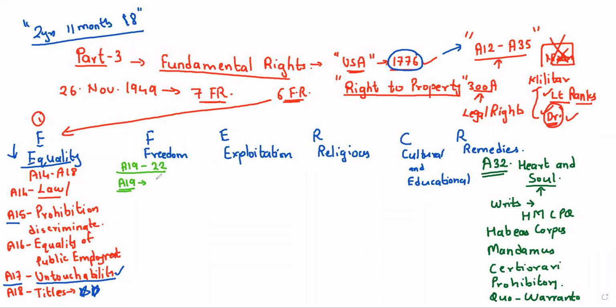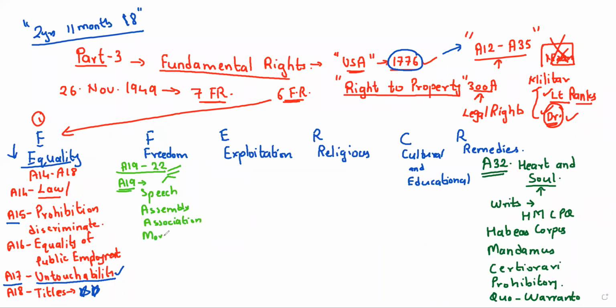Under this article number 19, there are another 6 fundamental rights. I'll keep writing here. Right to freedom of speech and expression, that is one right. Then you have right to assembly. Then you have right to form association. Then you have right to movement under article number 19.